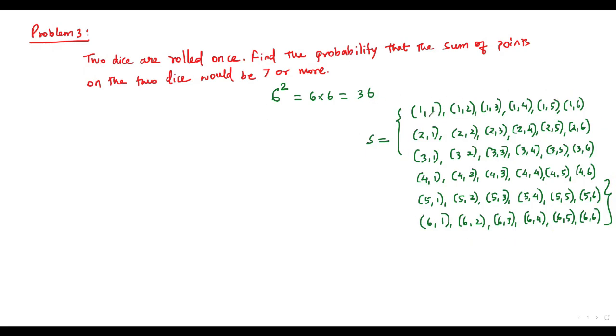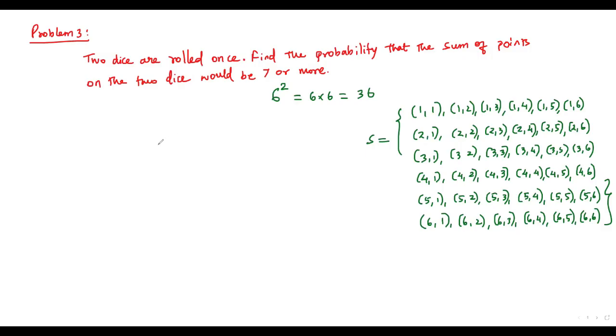And to understand the outcomes over here, let me consider the first outcome. That is, in the first die, I'm getting the number 1. The second die also, I'm getting number 1. Or I get 1 in the first die, I may get 2 in the second die, 1 in the first die, 3 in the second die. In this way, we get 36 possible outcomes.